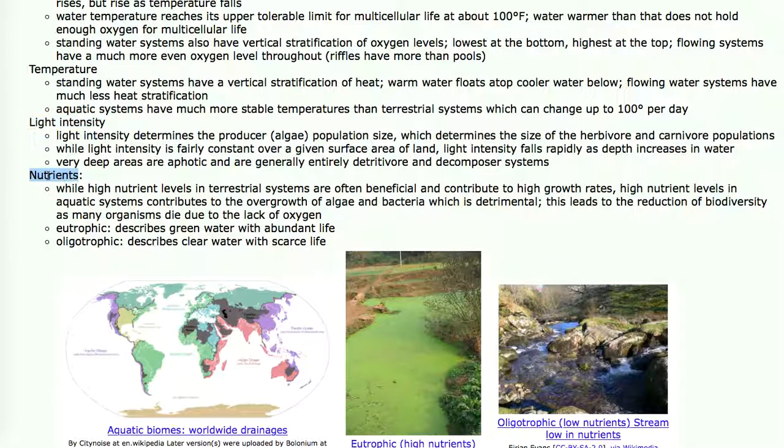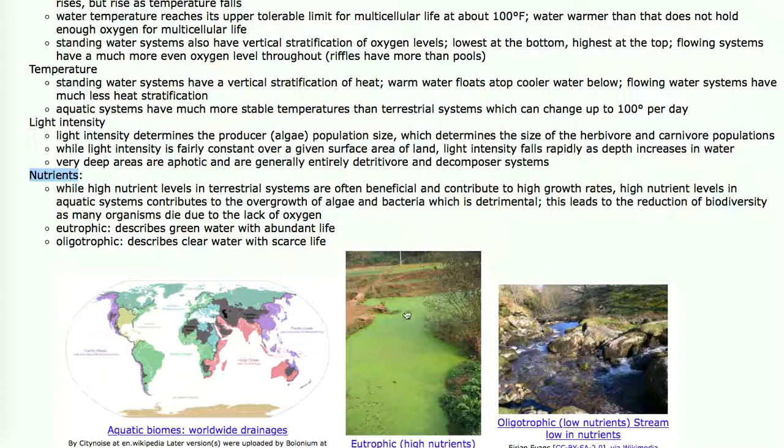Nutrient levels, ironically, on land, nutrient levels that are high contribute to species diversity. They enhance it. On the other hand, nutrient levels that are high in aquatic systems cause little or no species diversity. Water that is too high in nutrients is called eutrophic. Water that's low in nutrients is called oligotrophic. Drinking water is oligotrophic. It is very low in nutrients, and that's what makes it drinkable. This is oligotrophic water here, low in nutrients, and therefore drinkable.